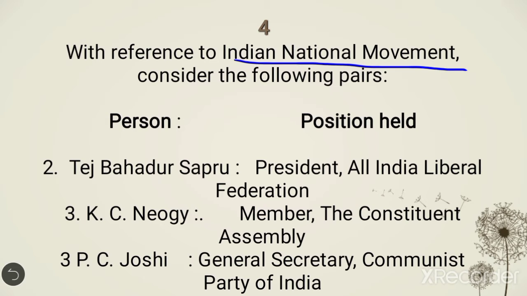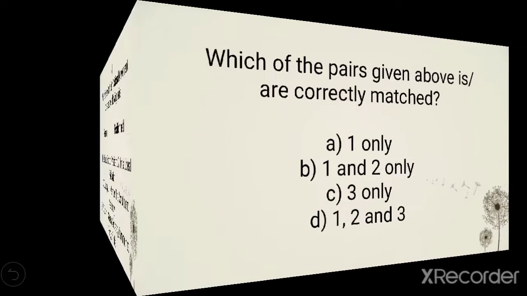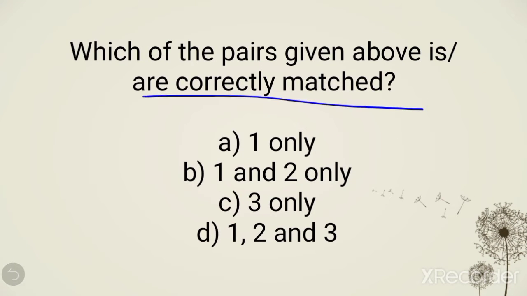Okay, so Tej Bahadur Sapru was the president of All India Liberal Federation, is absolutely correct. K.C. Yogi was a member of the Constituent Assembly, is also correct. P.C. Joshi was the General Secretary of the Communist Party of India. This is also absolutely correct. Okay, let's see the options. So which pair is correctly matched? Here all the statements are correctly matched. So option D is the correct option. Okay, move on to the explanation.